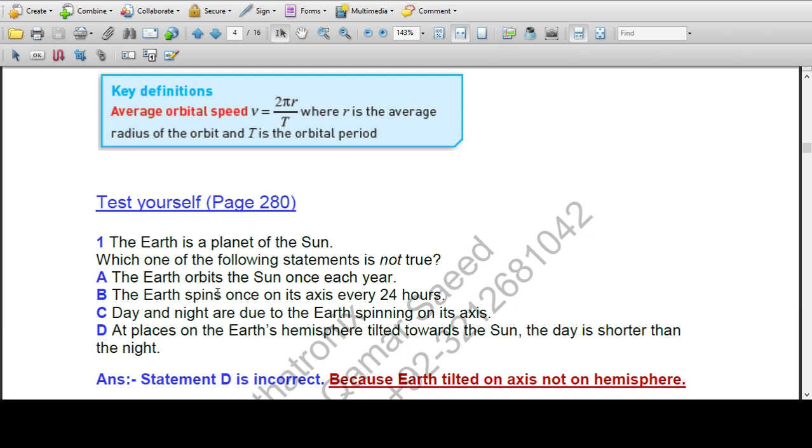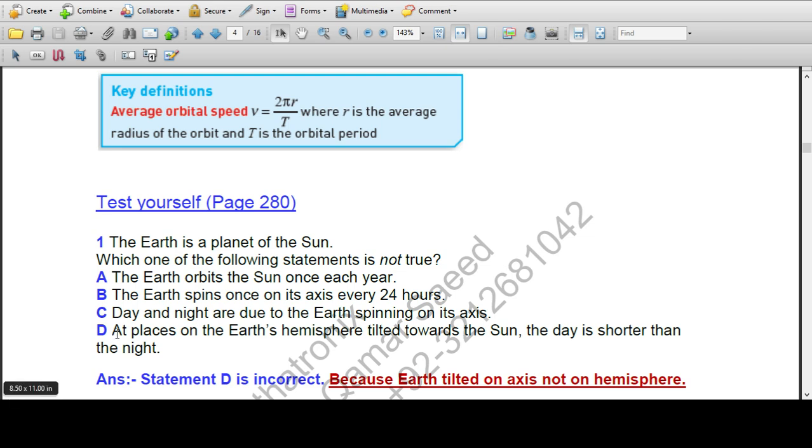True. As a result, day and night appear on half of the earth. Day and nights are due to the earth spinning on its axis. This is true.